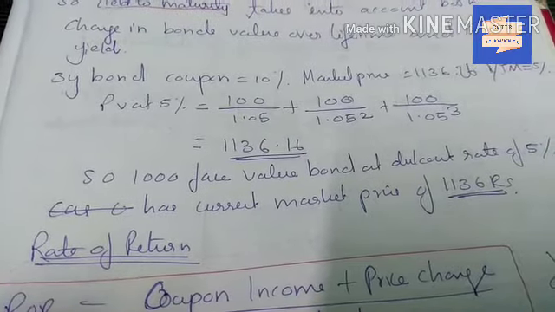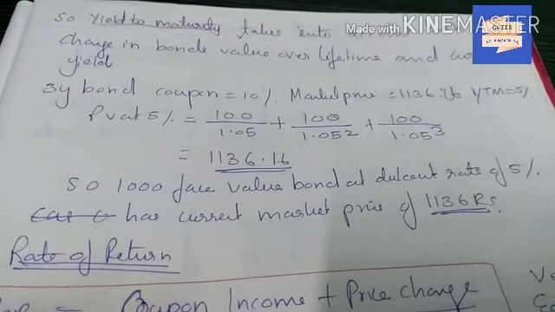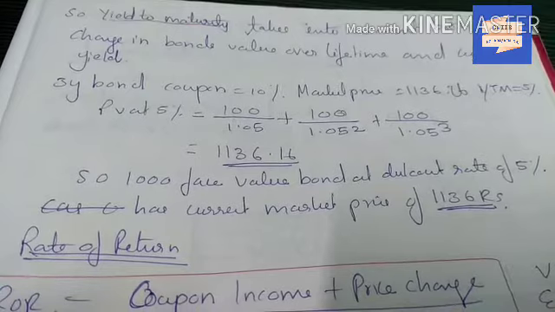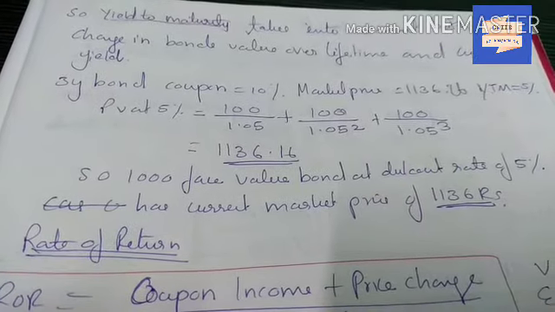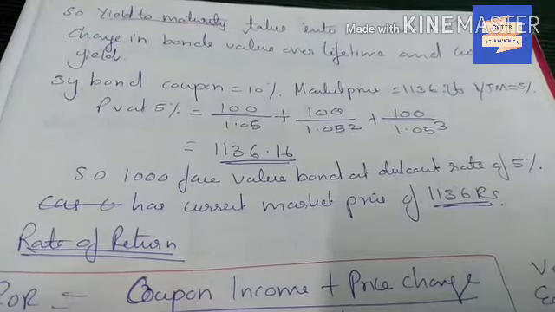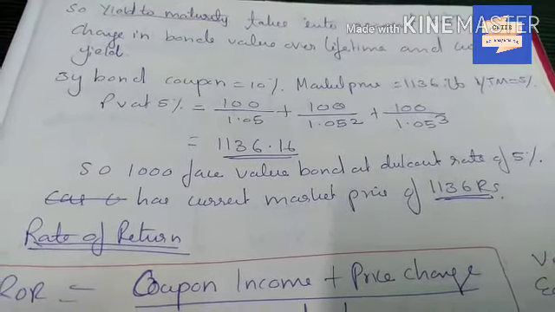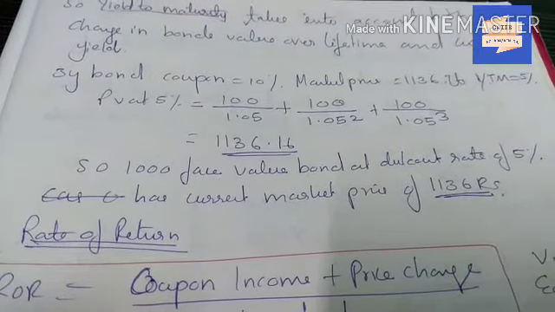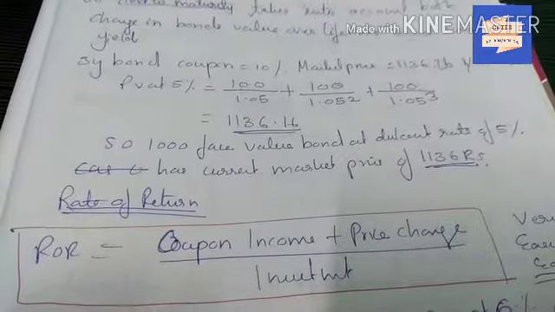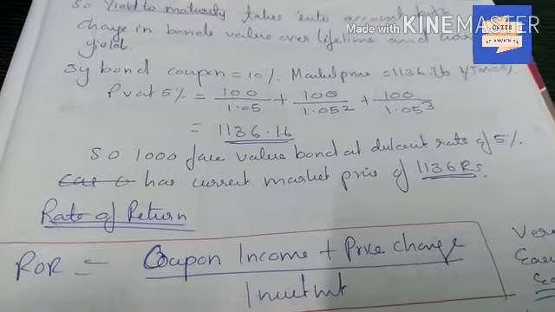Take a 3-year bond with coupon equal to 10%, market price 1136 and YTM equal to 5%. Then present value at 5% is 100 by 1.05 plus 100 by 1.05 square plus 100 by 1.05 cube. This is an example. So we get 1136.16. So a 1000 face value bond at discount rate of 5% has current market price of 1136 rupees.